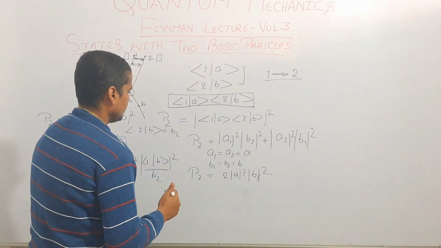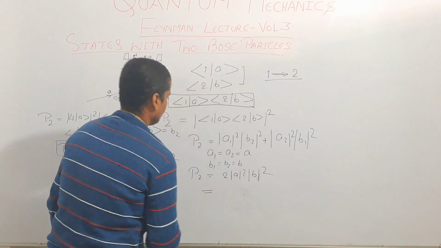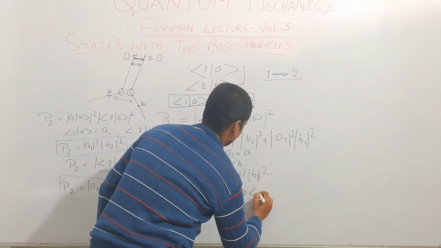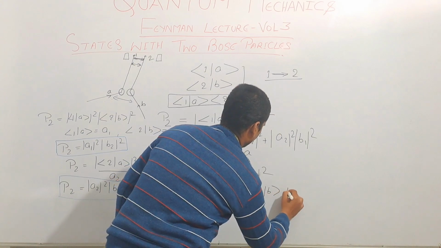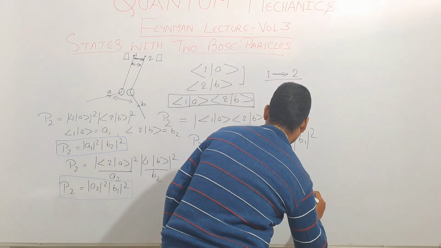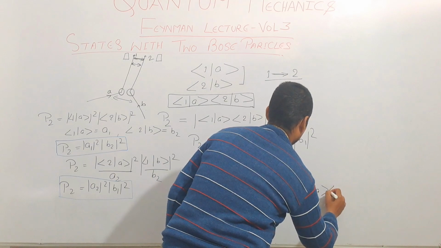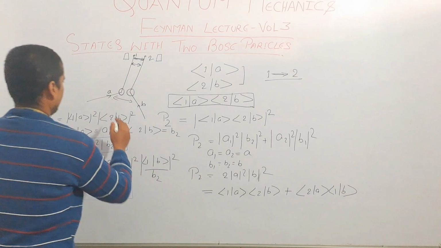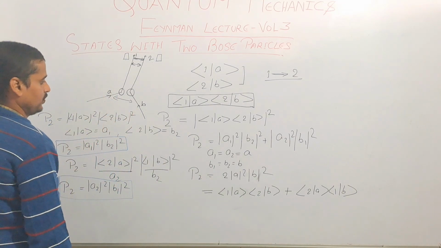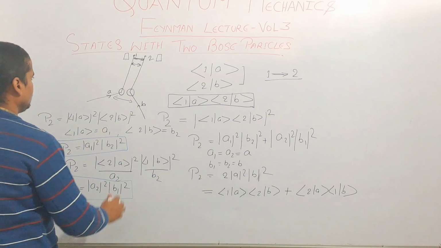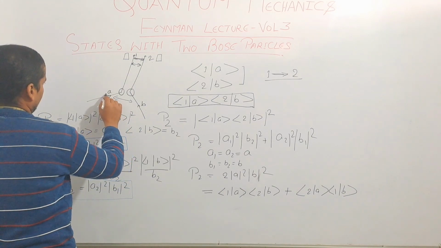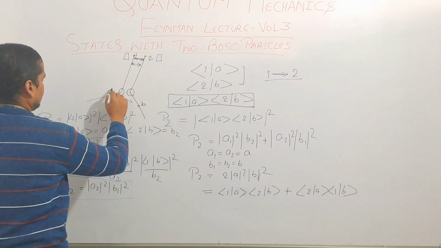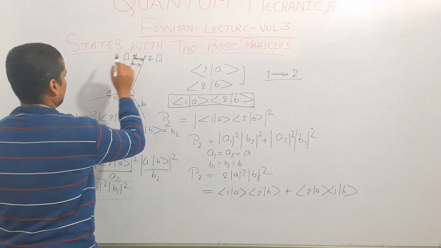In that case, the amplitude will be <1|A><2|B> plus <2|A><1|B>. In what case? When A and B both particles are Bose particles, then we cannot differentiate between particle A getting at 1 and particle B getting at 2, or particle A getting at 2 and particle B getting at 1.